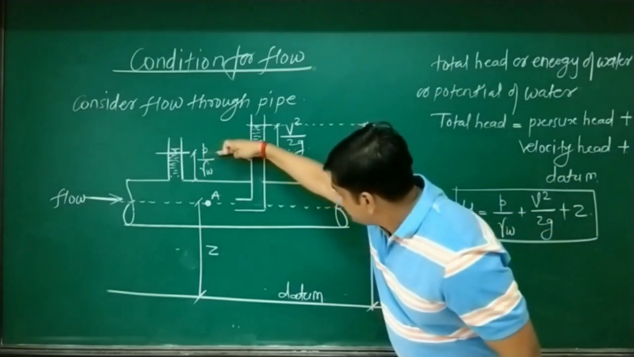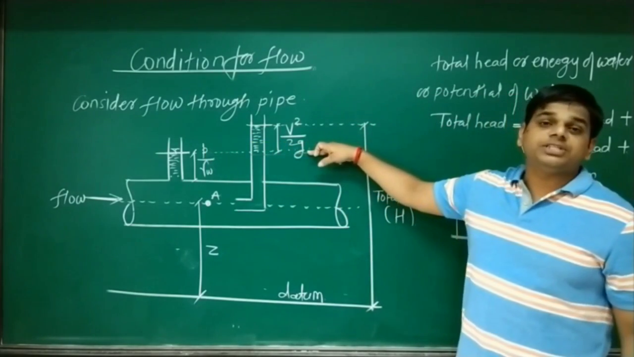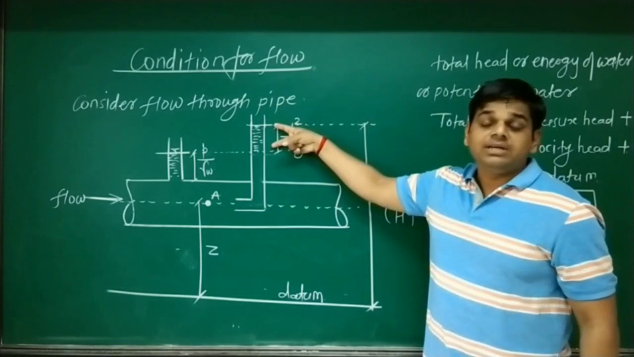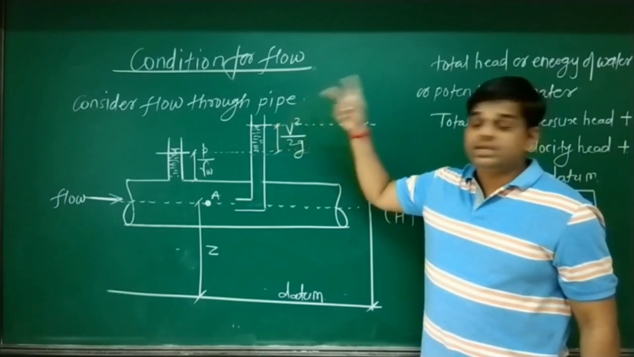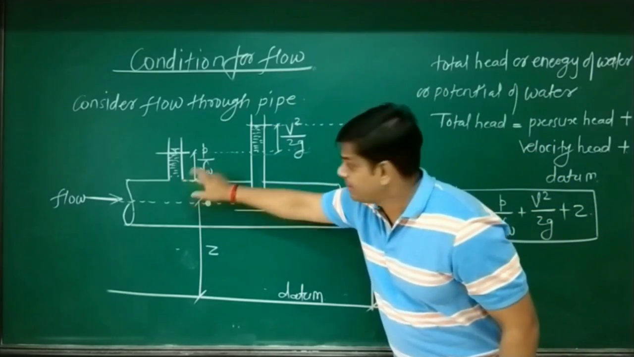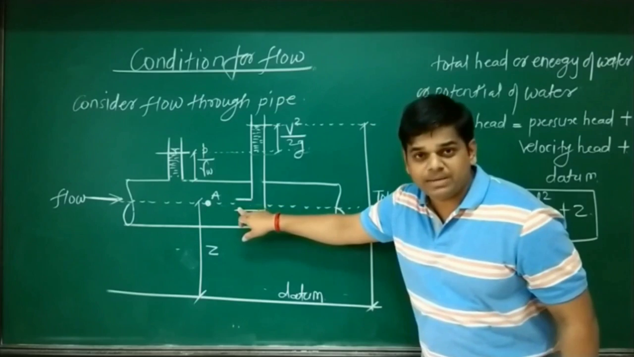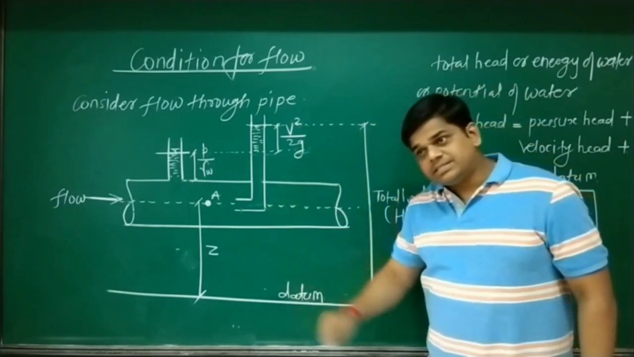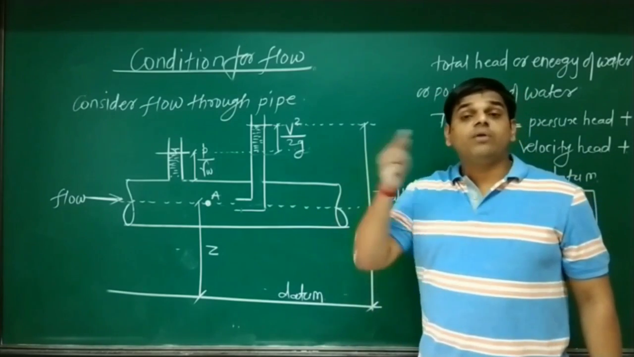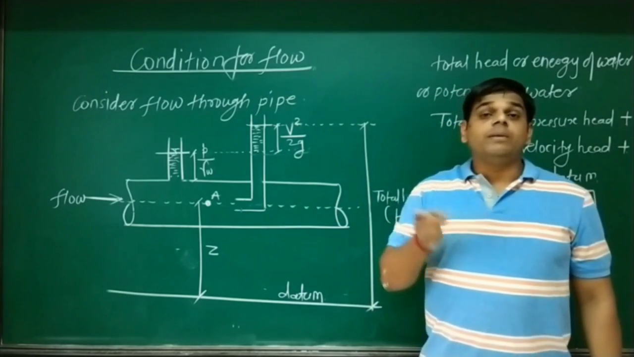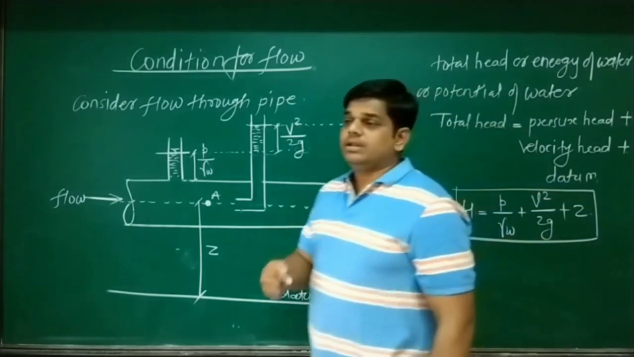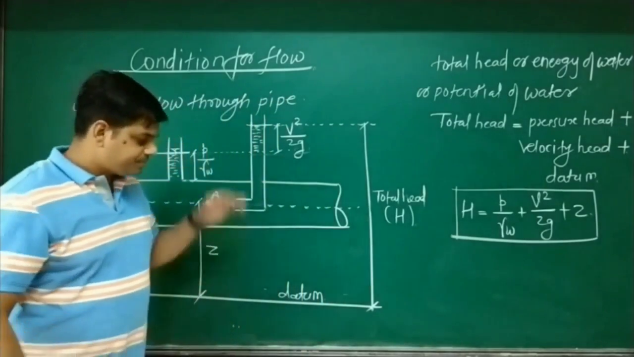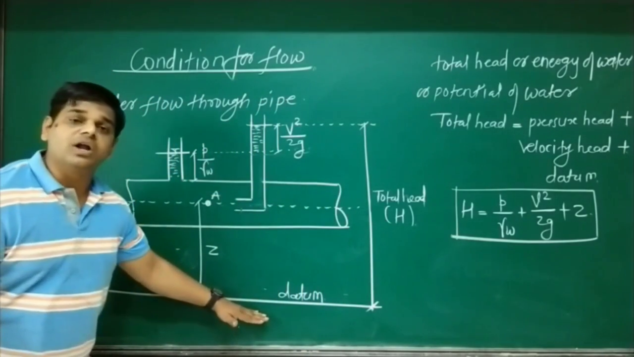Up to this level we have constant pressure head. But when we go near point A, there is a rise in the piezometer. That rise is nothing but velocity head. Near the surface of the pipe there is pressure head, and at the center of the pipe there is a development of velocity head. And see, there is a resistance offered to the flow in the form of friction developed due to the pipe material. Pipe material is going to offer resistance to the flow in the form of friction. Now, this is a fixed reference plane which you call a datum.